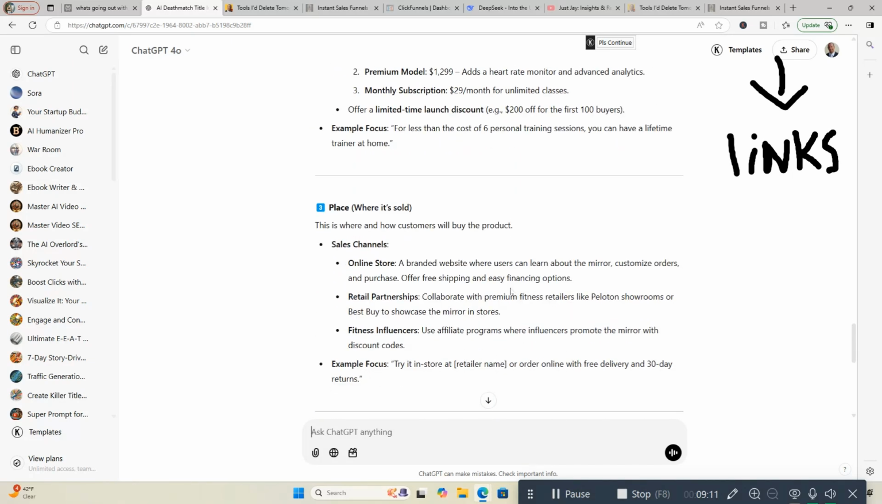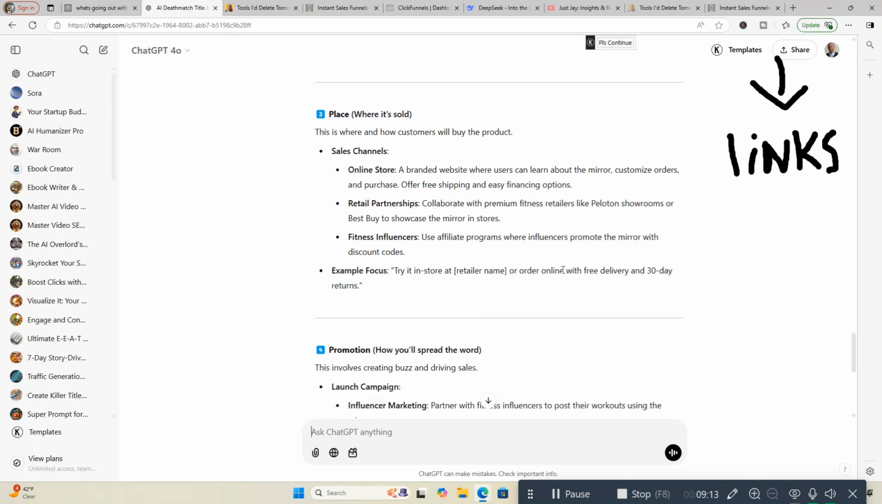Now we're going to move on to places where it's sold. Here, it says this is how customers will buy the product. I'll let you read this for one second.